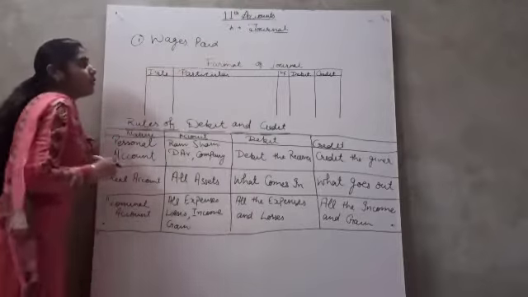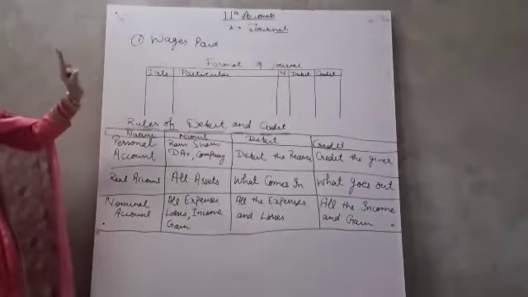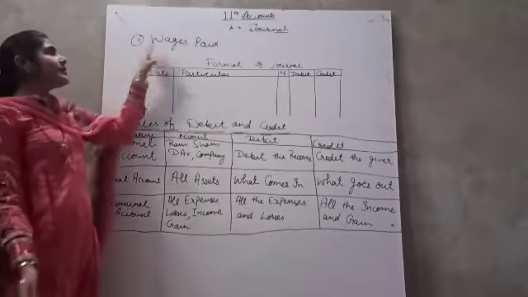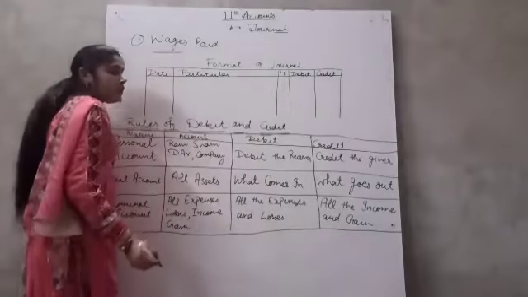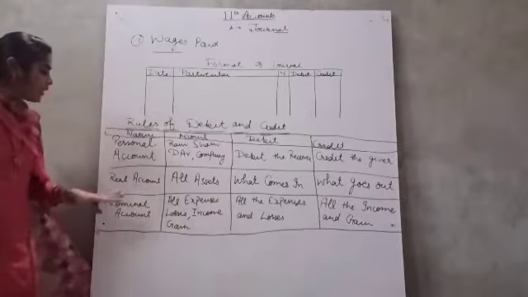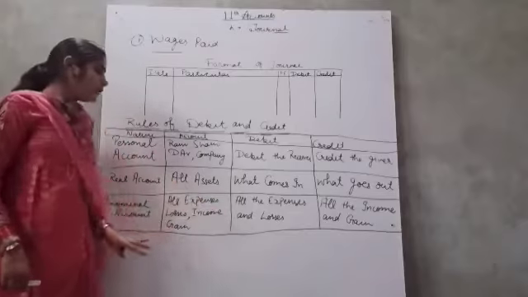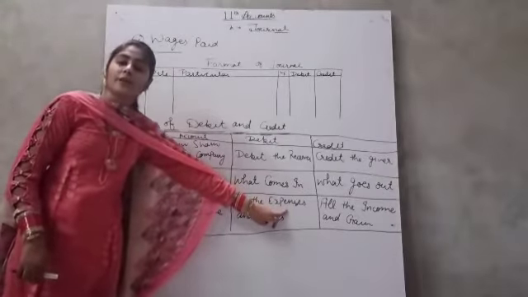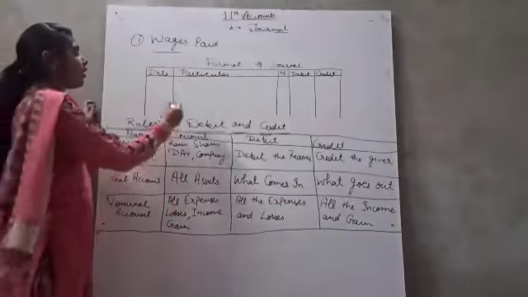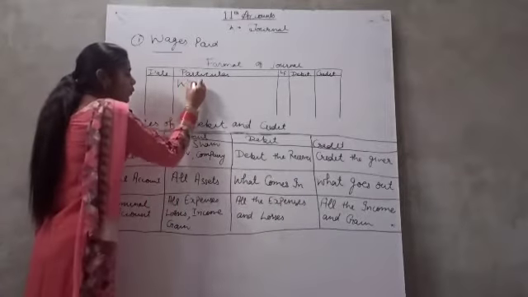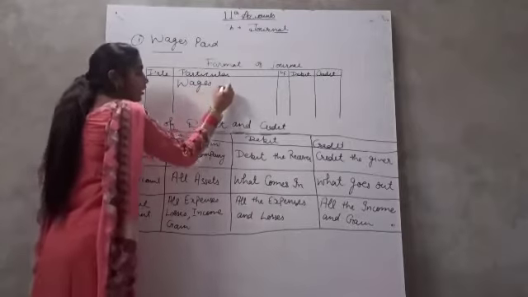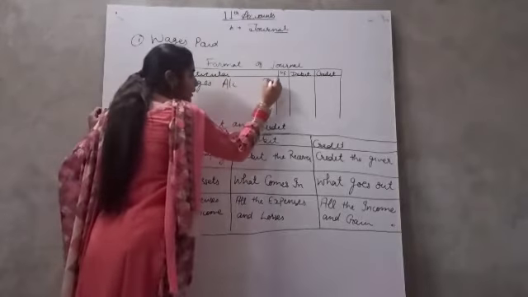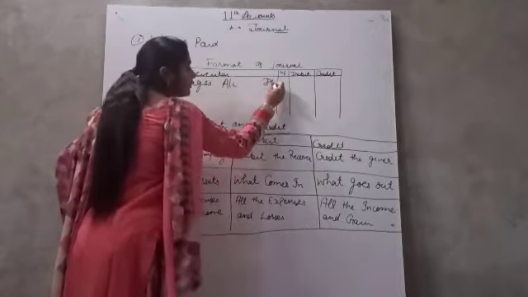We have two accounts. One is wages. Wages is an expense of the business. So expenses are covered under the nominal account, and the rule of nominal account is that all the expenses are debited. So we have to debit the wages. We will write it in the particular column, wages account debited. Like this we will write.